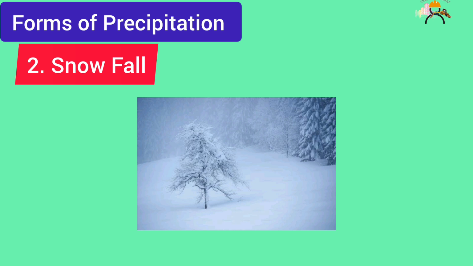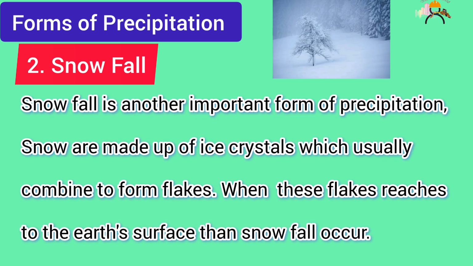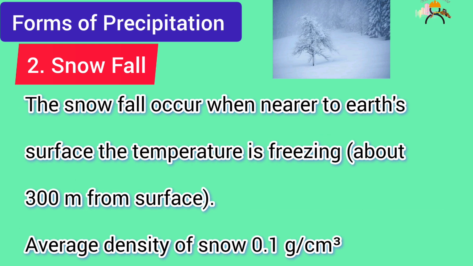2. Snowfall. Snowfall is another important form of precipitation. Snow is made up of ice crystals which usually combine to form flakes. When these flakes reach the Earth's surface, snowfall occurs. Snowfall occurs when the temperature nearer to the Earth's surface, about 300 meters from the surface, is freezing. The average density of snow is 0.1 gram per cubic centimeter.